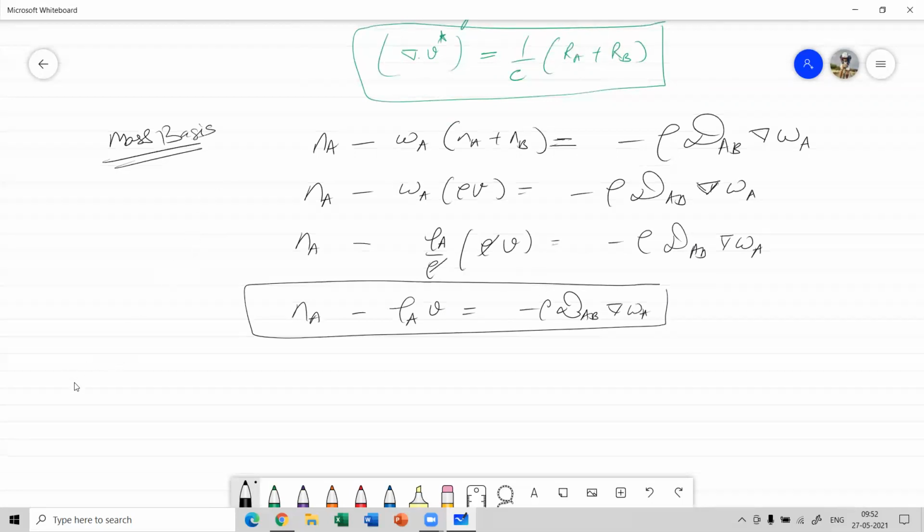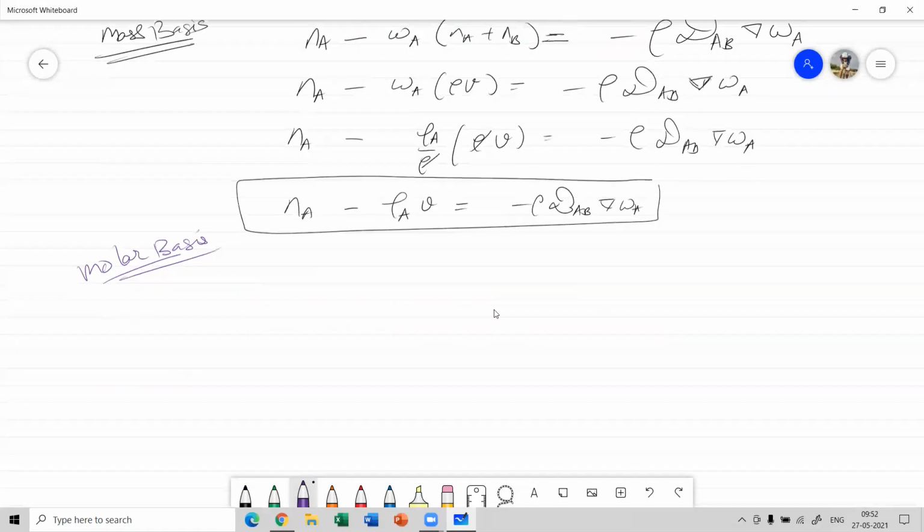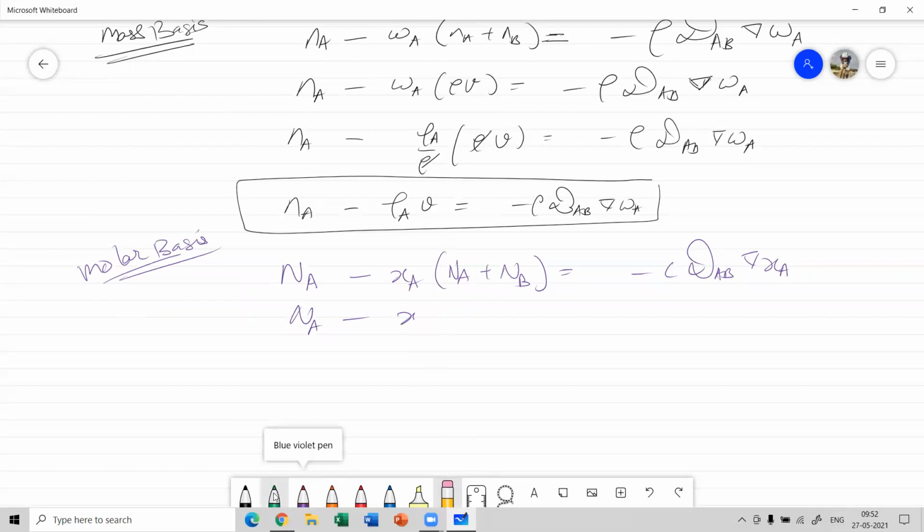Now if we want to express it in terms of molar basis, it's capital N minus Xa of (capital Na plus capital Nb) is minus C Dab divergence of Xa. Again, capital Na plus capital Nb is nothing but C into V star, minus C Dab into divergence of Xa.